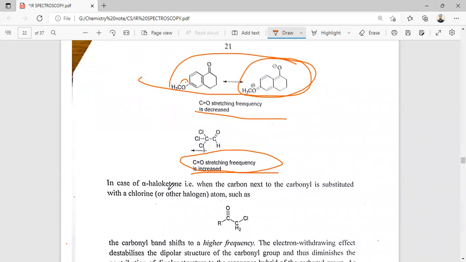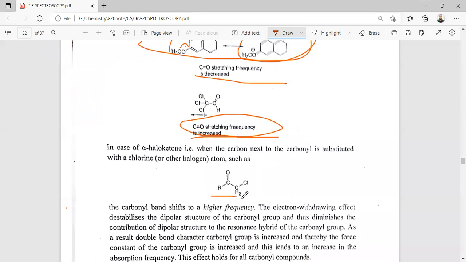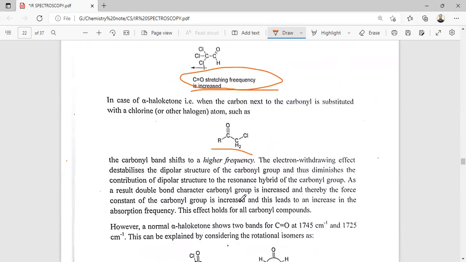So in the case of an alpha haloketone, when the carbon next to the carbonyl carbon is substituted with chlorine, such as this one, the carbonyl band shifts to higher frequency. The electron withdrawing effect destabilizes the dipolar structure of the carbonyl group, thus diminishing the contribution of the dipolar structure to the resonance hybrid of the carbonyl group. As a result, the double bond character of the carbonyl group will increase, and therefore the force constant of the carbonyl group increases. This leads to an increase in the absorption frequency, which holds for all carbonyl compounds.